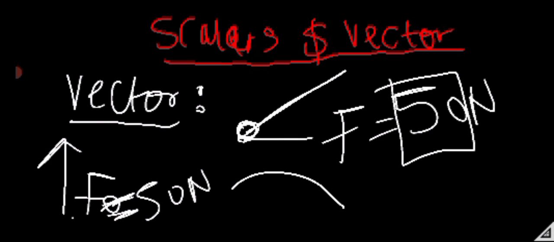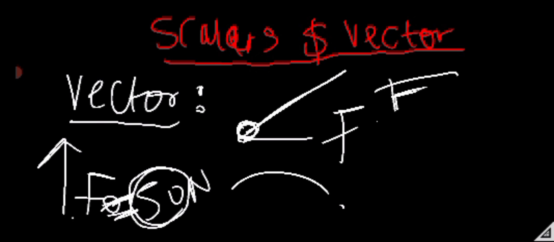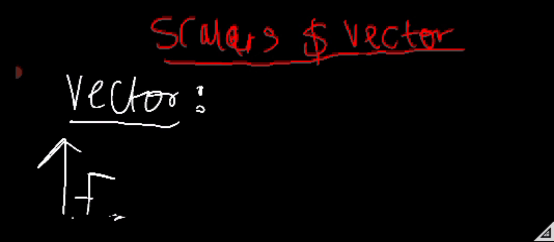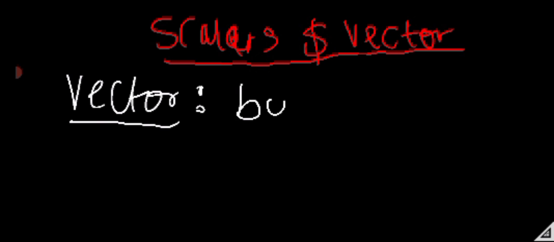The magnitude will change. It will no longer be 50. This is what we call vector quantity. Magnitude affects vector quantity a lot. Direction affects vector quantity a lot. So we can now redefine vector quantity, listen very carefully, as a quantity that has both magnitude and direction.